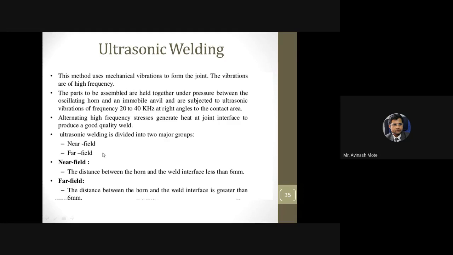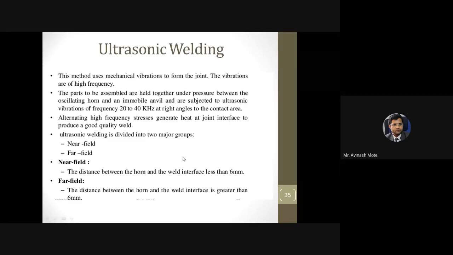Now, sometimes this is classified into two groups: near field and far field. Keep it in mind, sometimes it is asked in MCQs.